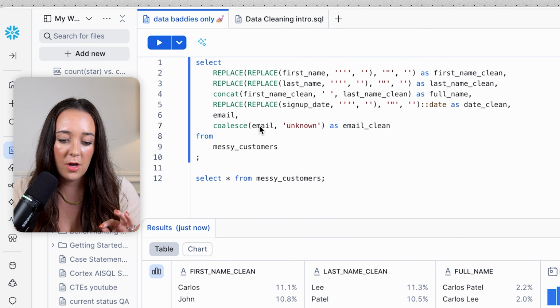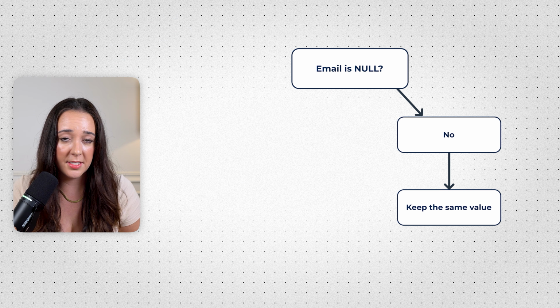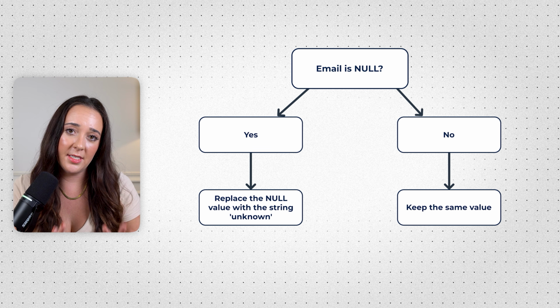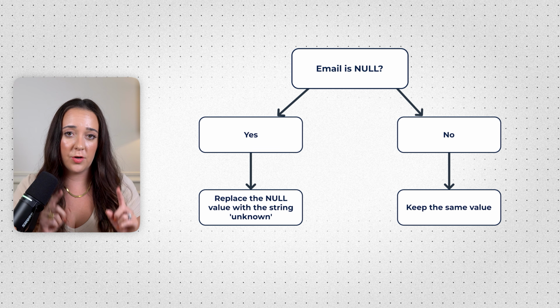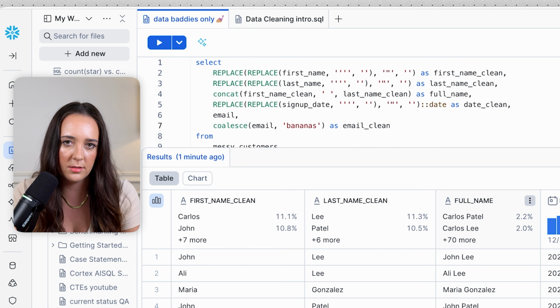So in our case, we said COALESCE email. If an email is not null, meaning if it's there, it's gonna keep that same value. But if the email is null and it's not there, we're instead gonna replace the null value with the string unknown. And I can make this string anything I want. I can say bananas if I want to, but why would I do that?